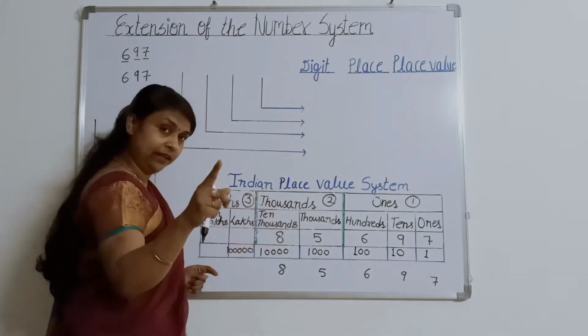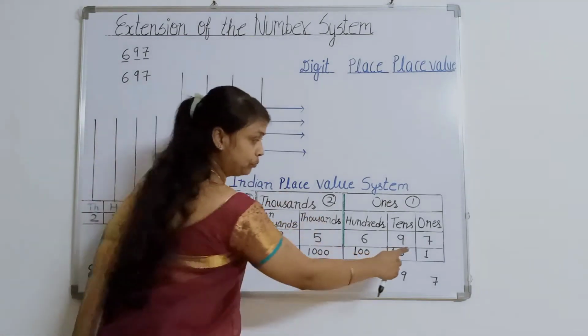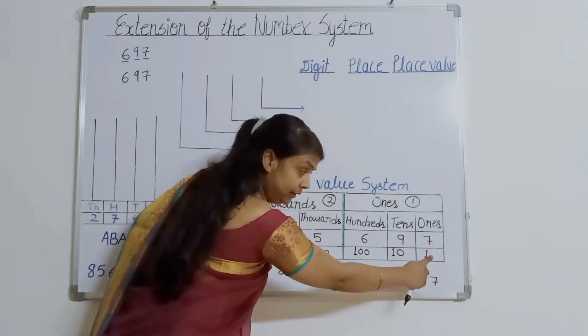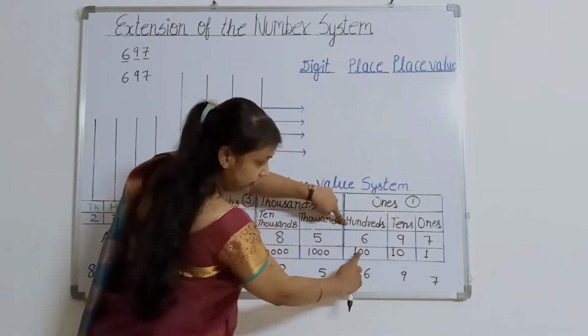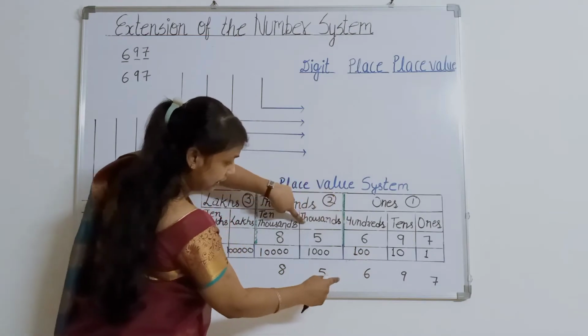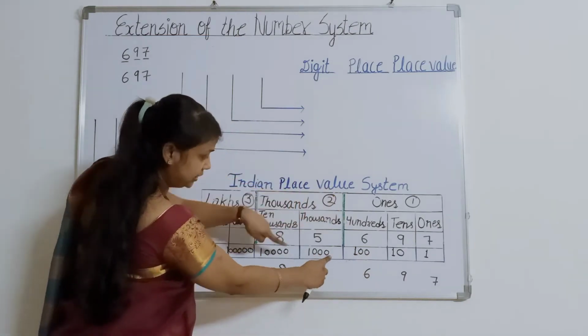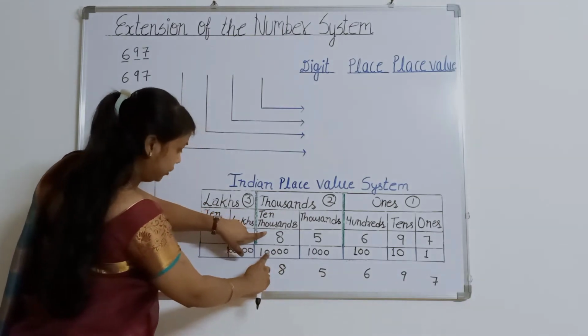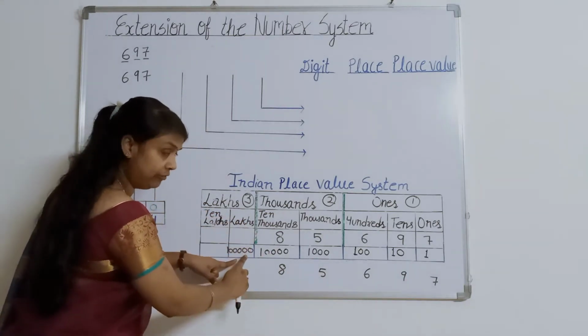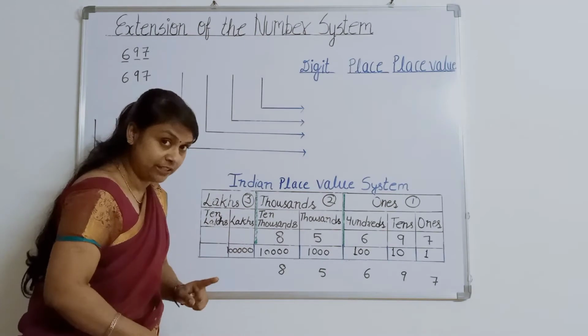And again, I am just revising this. Ones means 1. In tens, we will add 1 zero. In 100, we will add 2 zeros. In 1,000, we will add 3 zeros. But in 10,000, we will add 4 zeros. And in lakhs, we will add 5 zeros.